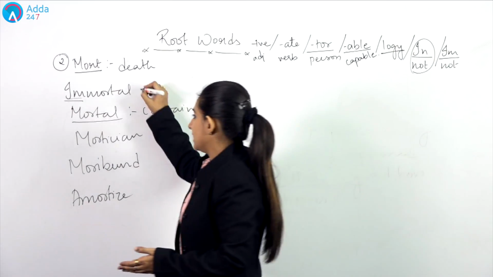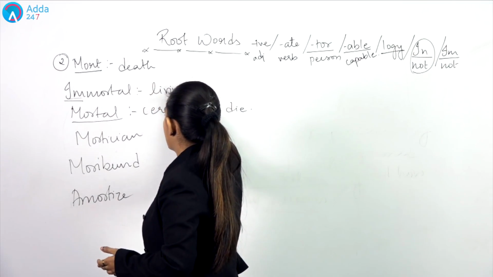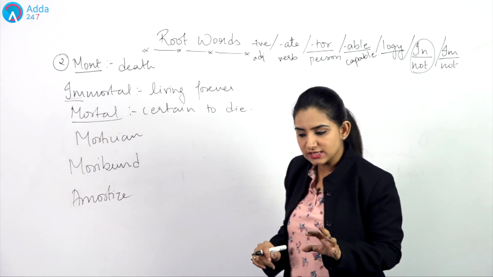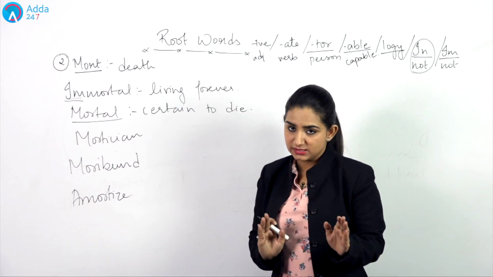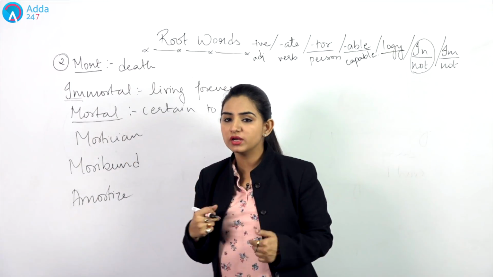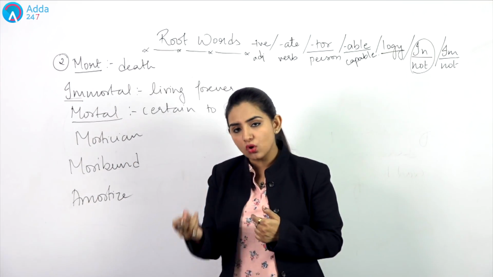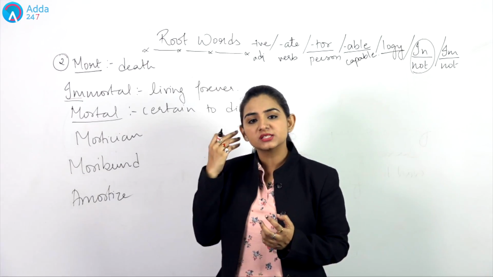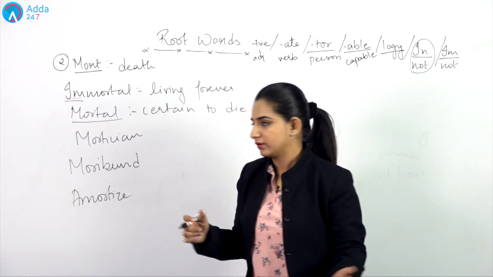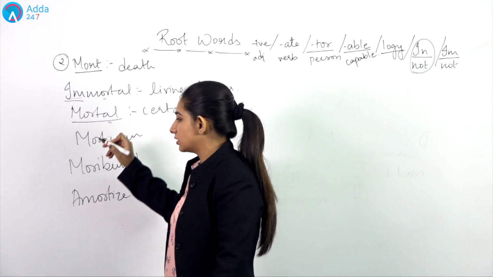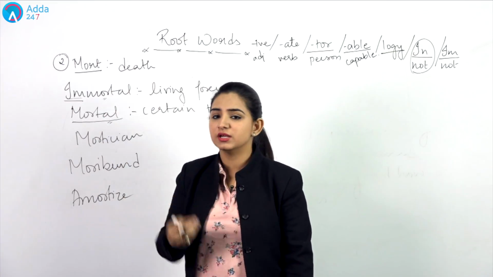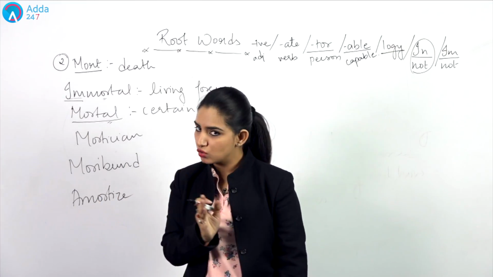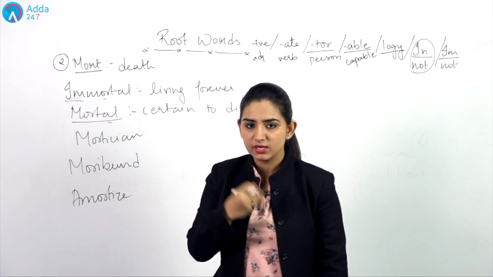Mortal means certain to die, so immortal, what does this mean? It means something which is living forever, which doesn't have an end. For example, we say that man dies, man is mortal, but the soul is immortal. Because the soul keeps living as long as the person is remembering that soul, right? So, what is mortal? Mortal is man. Human being is mortal, but his soul is immortal, because soul never dies, the human body does.